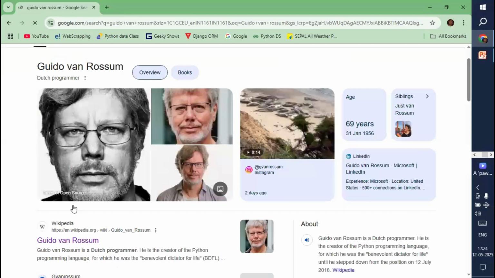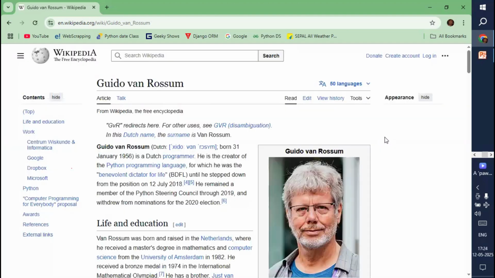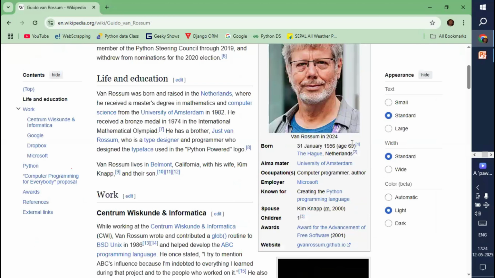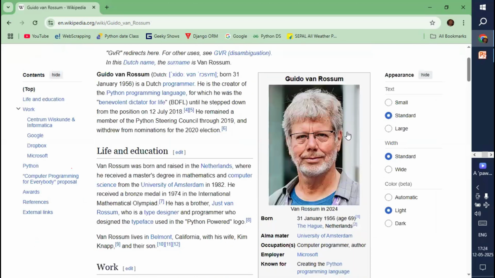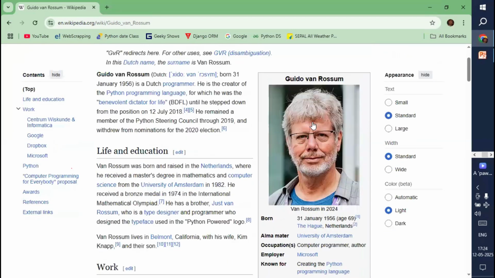He's a computer scientist, and he's also an employee of Microsoft. If you want to read about him, you can go to this article or any other article as well. So he's the person who developed the Python programming language.